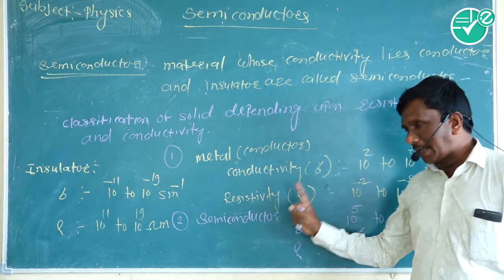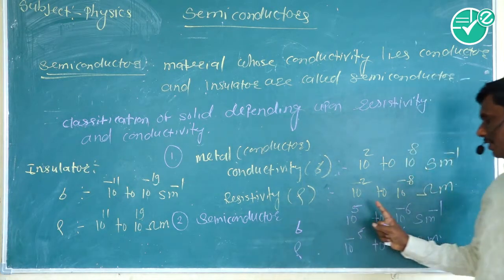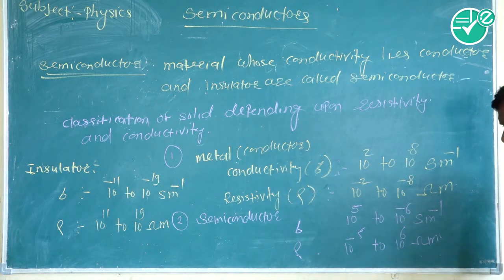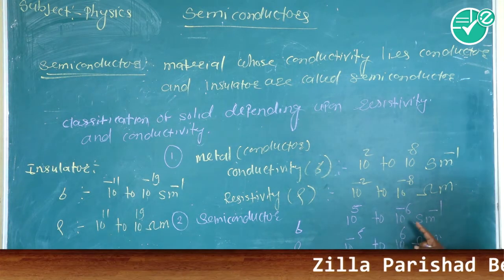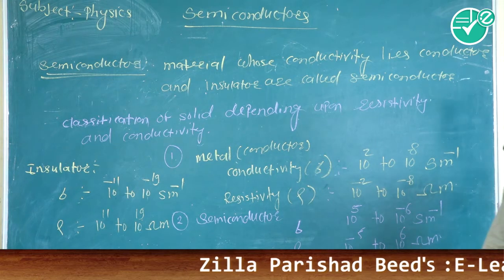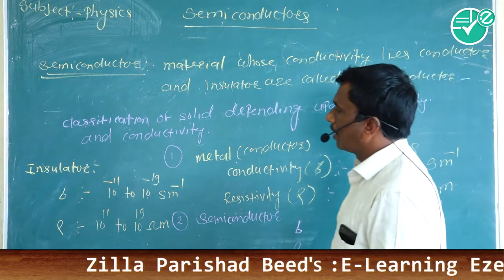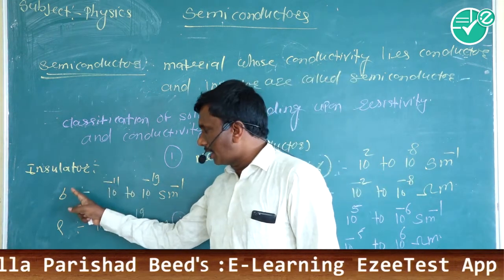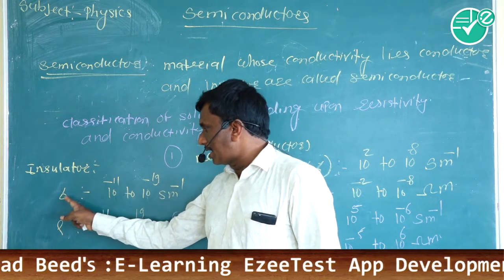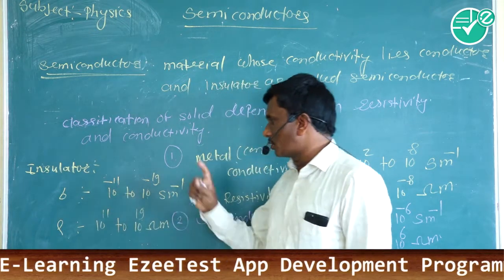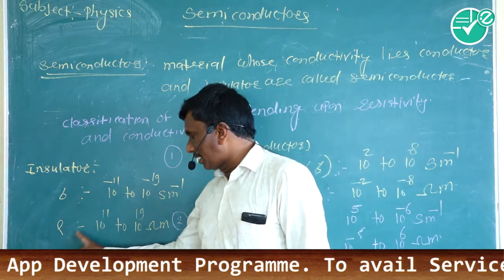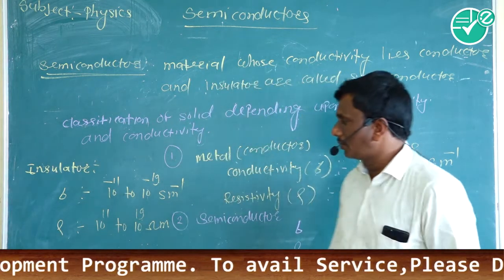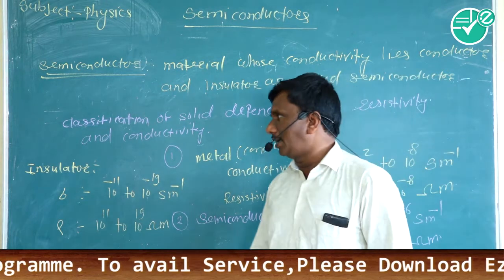And semiconductor, the conductivity lies between 10 raised to 5 to 10 raised to minus 6, and resistivity lies between 10 raised to minus 5 to 10 raised to 6 ohm meter. And in insulator, the conductivity lies between 10 raised to minus 11 to 10 raised to minus 19, and resistivity lies between 10 raised to 11 to 10 raised to 19 ohm meter.